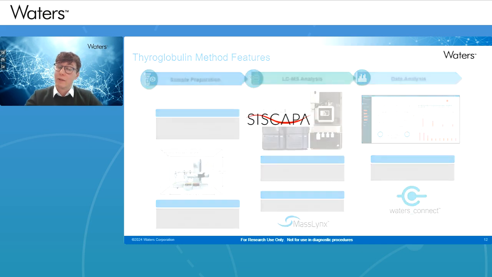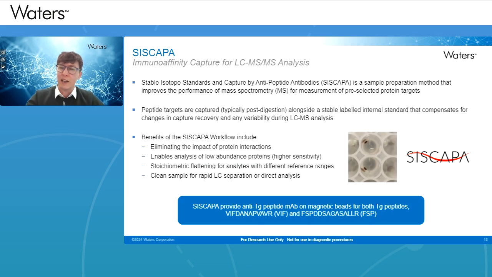So SISCAPA. This is a technique that's been around for around 15 years or so. It's an immunoaffinity-based capture. SISCAPA stands for Stable Isotope Standards and Capture by Anti-Peptide Antibodies. A bit of a mouthful, but that's the approach we're using. It's a sample preparation method that improves the performance of mass spectrometry for measurement of pre-selected protein targets.